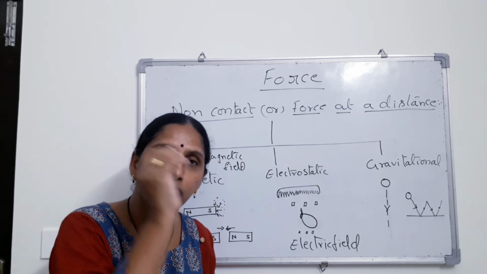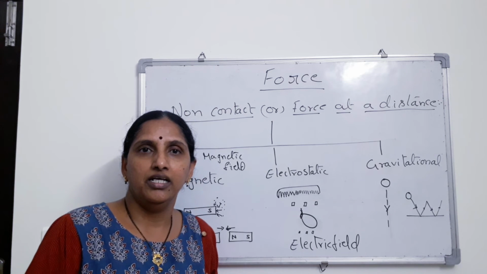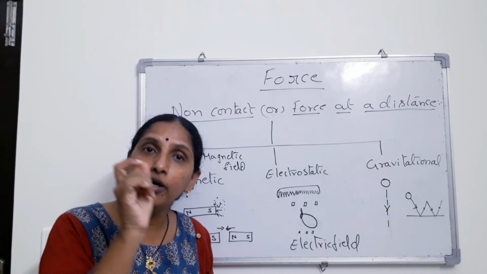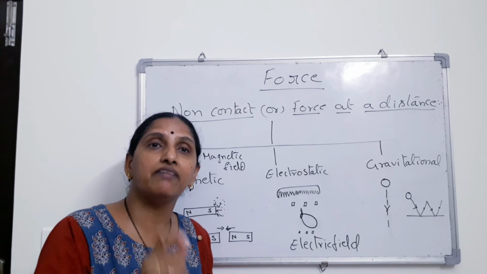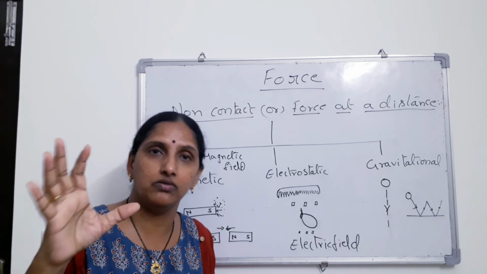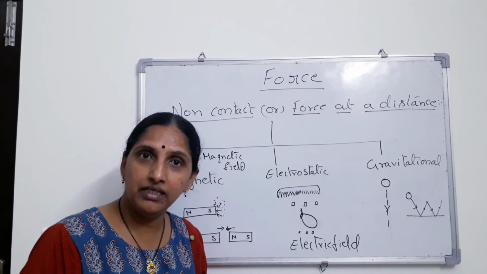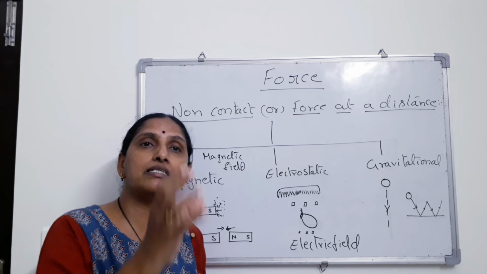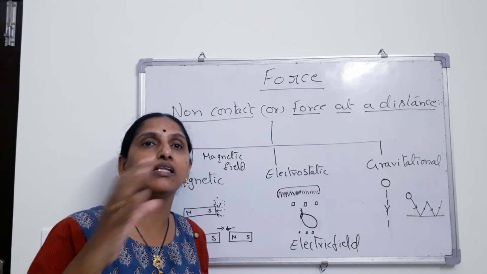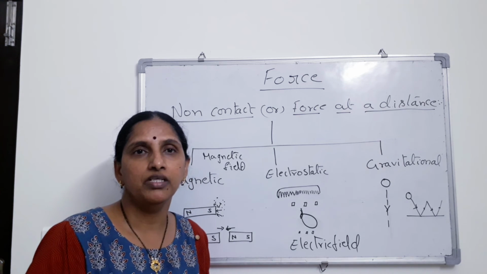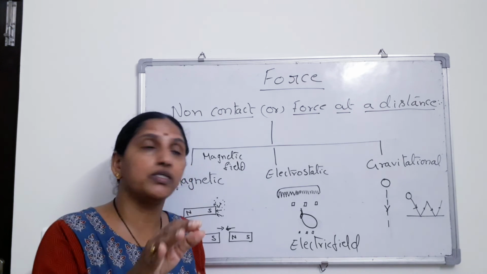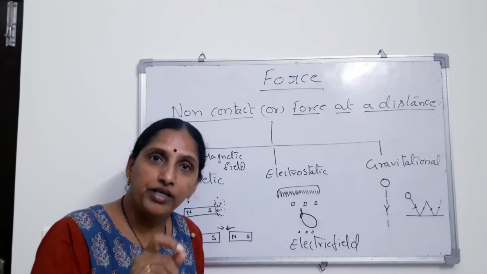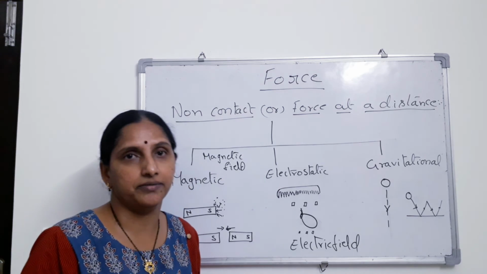Gravitational doesn't mean it is only for earth. It will be there for all the bodies. But the dominating force is because of the heavenly bodies like planets. So earth is a planet which is very huge. Therefore, the effect of the force exerted by the earth is much higher than any other things on the surface of the earth. Hence, you can only see a gravitational force being acted on the bodies because of earth.